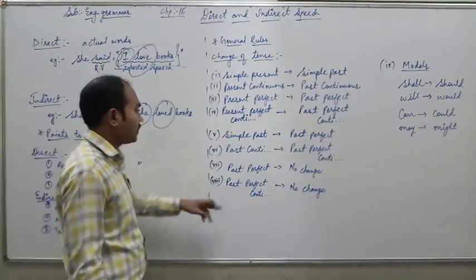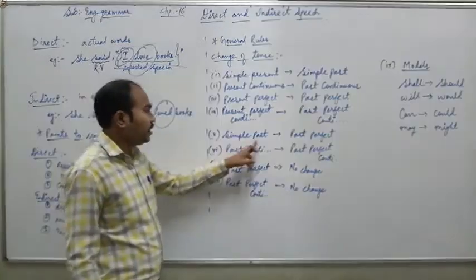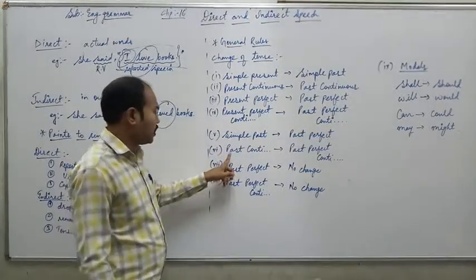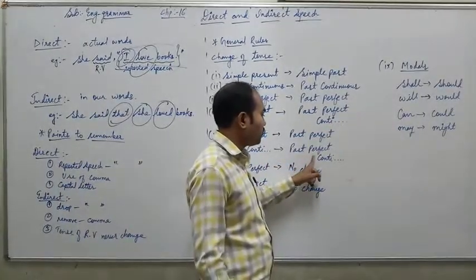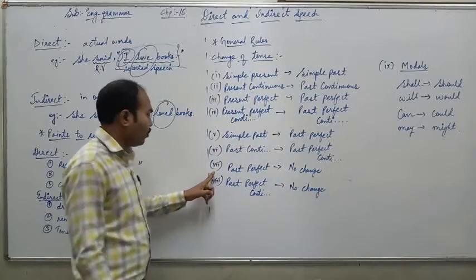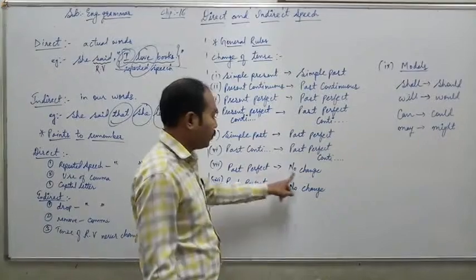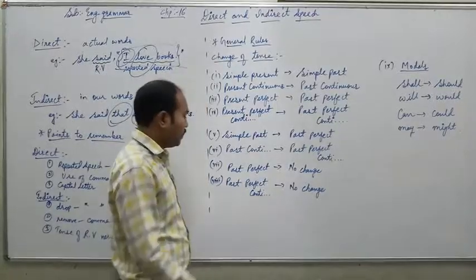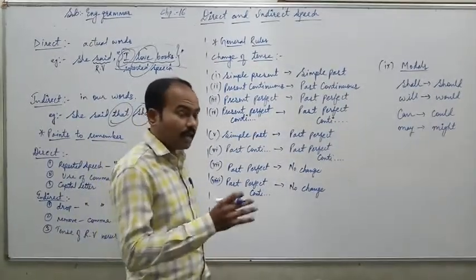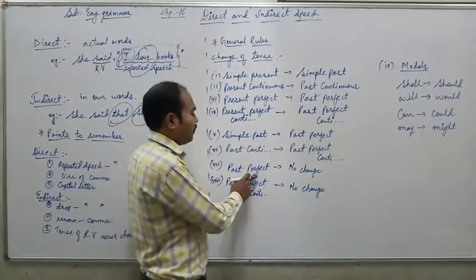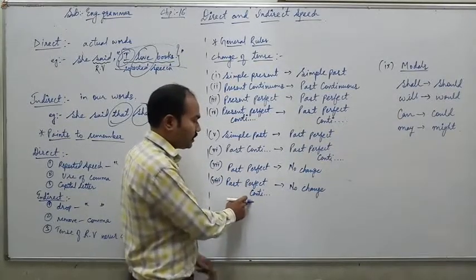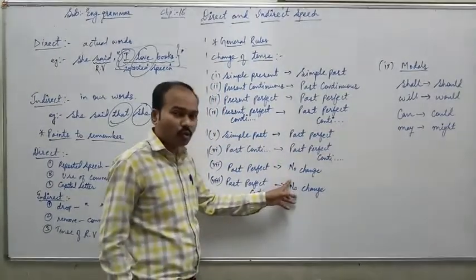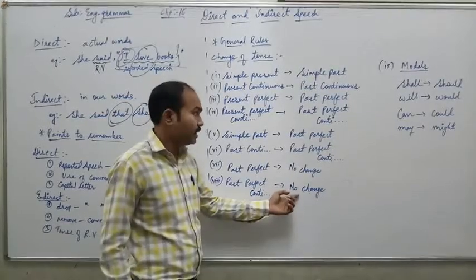Moving forward towards past tense. Point number 5, simple past is changed into past perfect. Point number 6, past continuous is changed into past perfect continuous tense. Point number 7, past perfect, no change. Point number 8, past perfect continuous also no change. Means if a sentence is given in direct speech in past perfect tense or past perfect continuous tense, the sentence will not change in indirect speech because there is no rule to change it from direct to indirect speech.